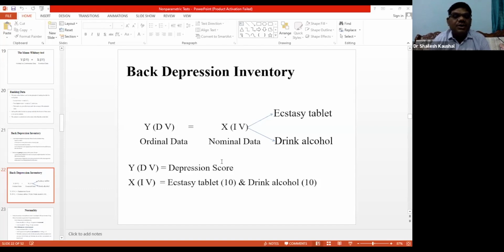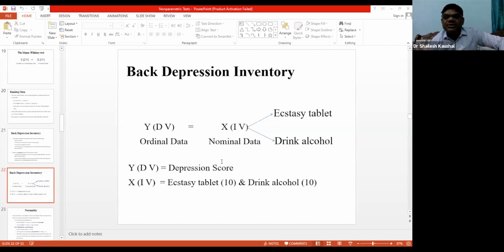So first, the total number of participants is 20, and we have divided 20 people into two groups. One group takes the Ecstasy tablet, and the second group of 10 people takes alcohol only. Is it clear? Now, the case is very clear.